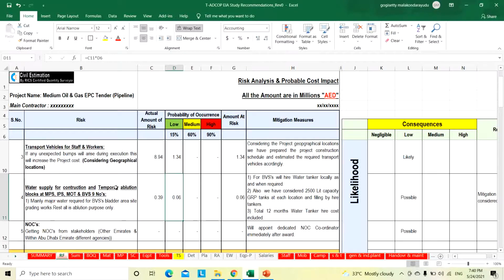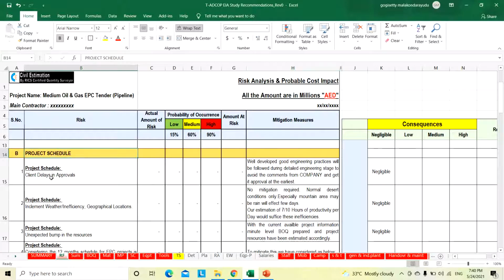Then NOCs. We have taken all the NOCs on behalf of the client. We will appoint one dedicated NOC coordinator immediately after award of the contract. He will be 100% dedicated to the NOC job. So this is already included in our direct cost, and there is no need to consider risk here. That is the risk we identified and how we mitigate it.